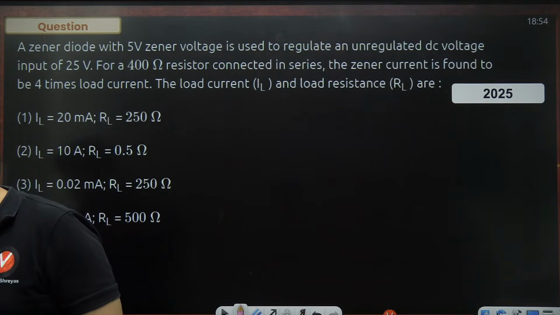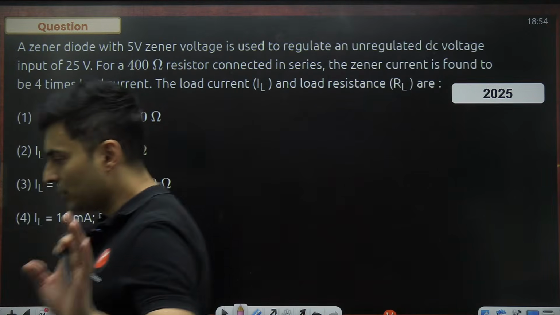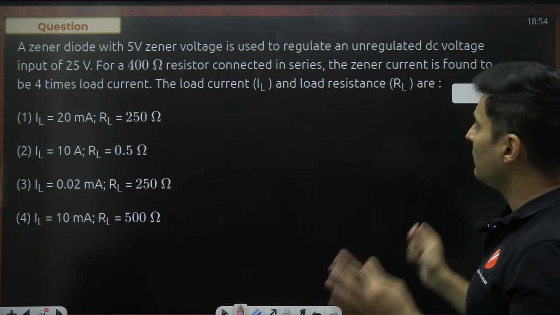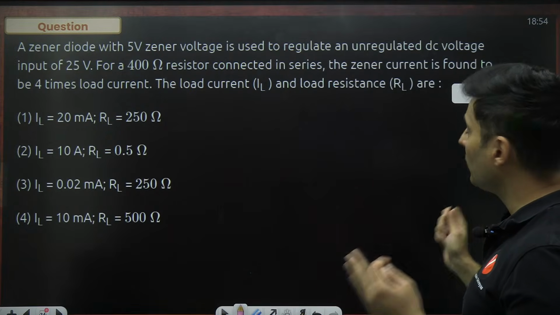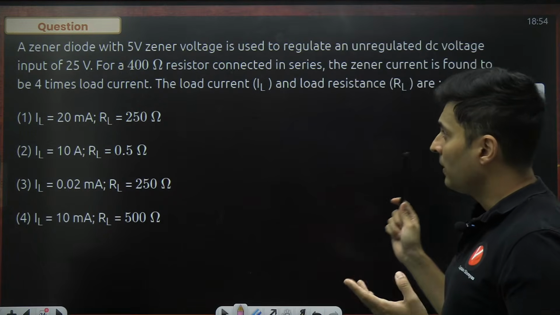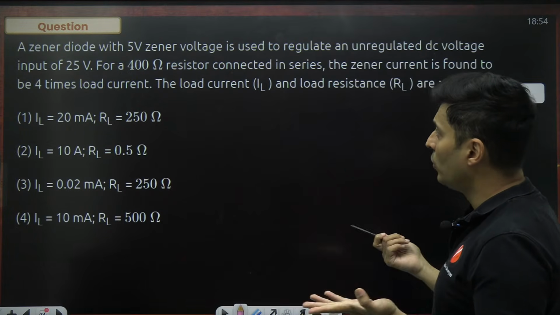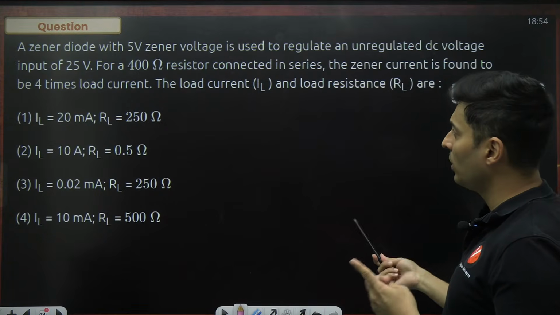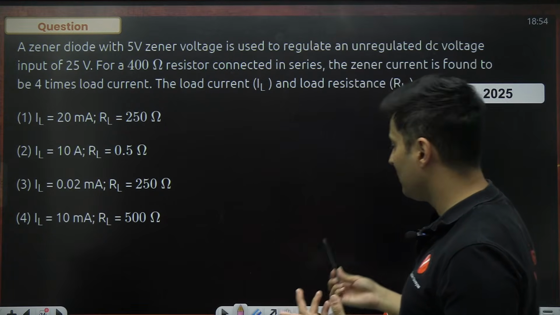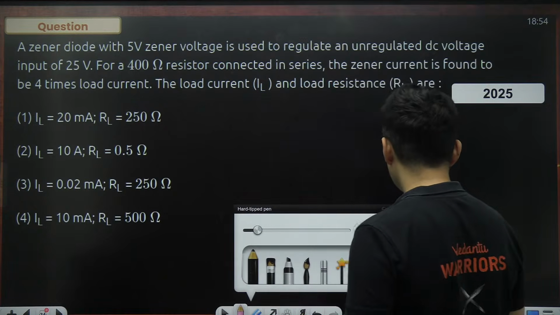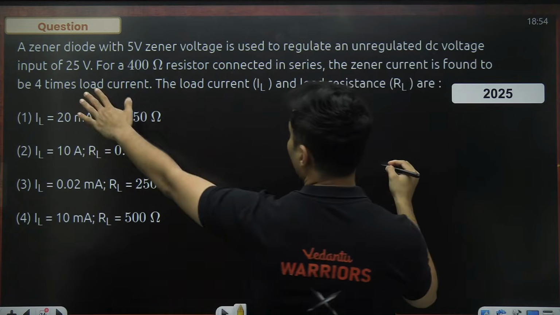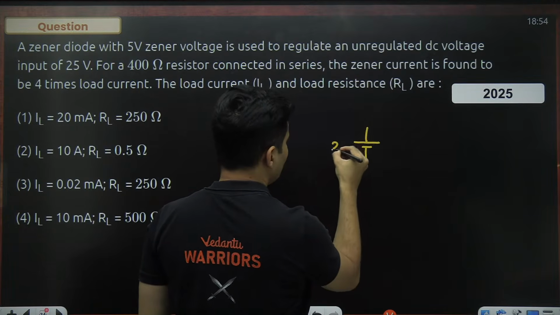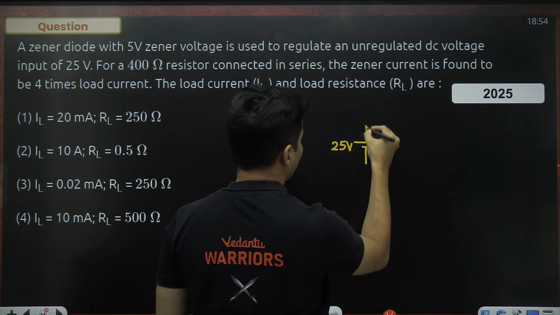Come on, figure it out. What do you think is the correct answer to this particular one? A Zener diode with some voltage is used to regulate an unregulated DC voltage. Input of 25 volts, 400 ohm series resistance. Zener current is 4 times the load current. The load current and the resistance are. First thing we'll draw is the diagram. We have an input of 25 volts. So I will show 25 volts over here.